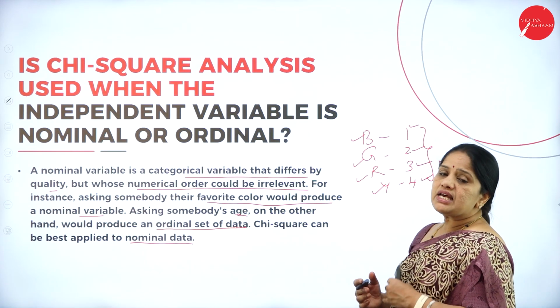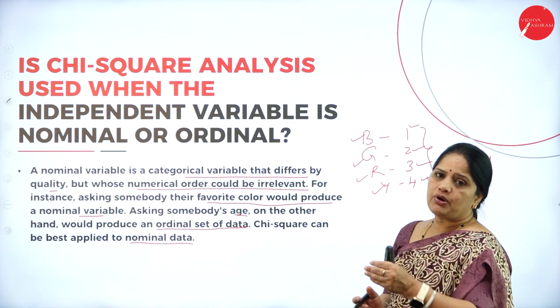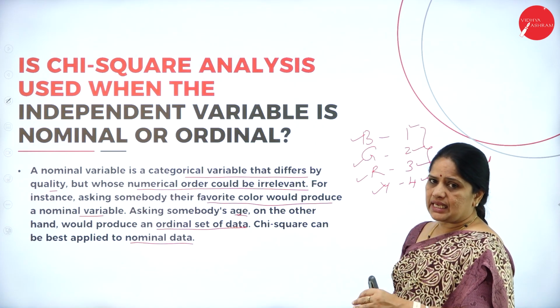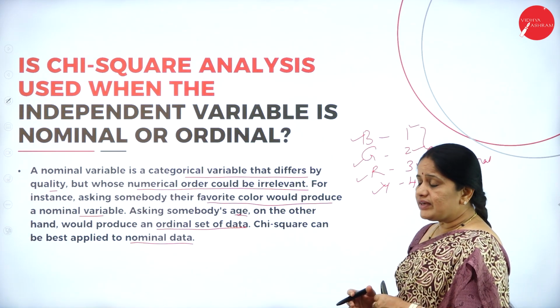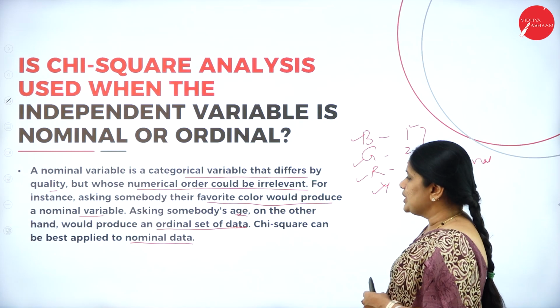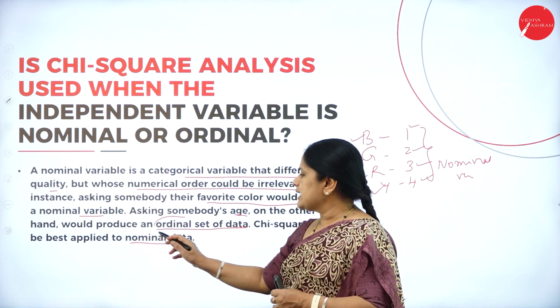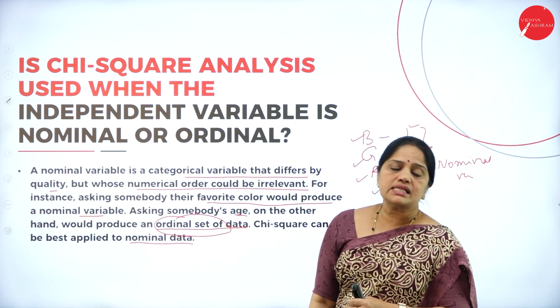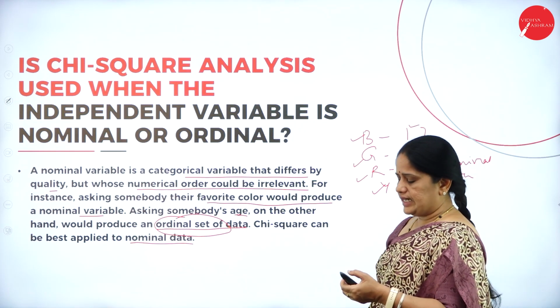But suppose I am asking the age of the respondent. So, he says his age. That age, whatever he has told, will actually be recorded, and that set of records we call the ordinal set of data.